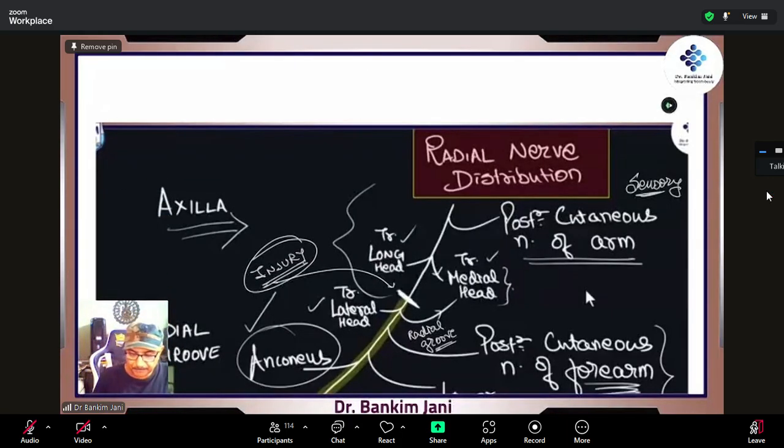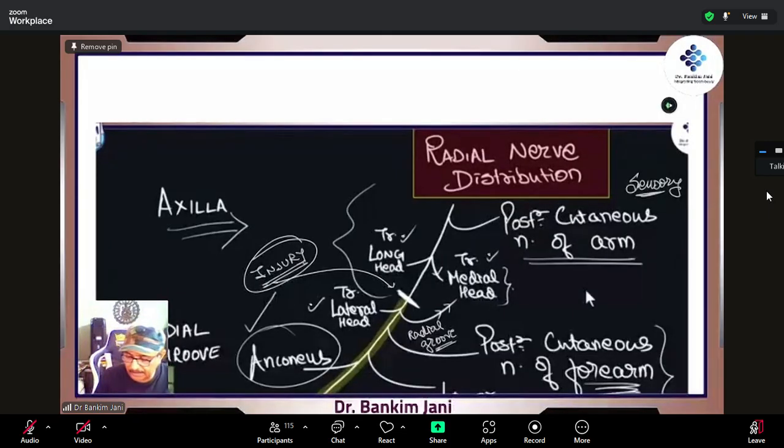Then it is giving branches. Branches to whom? We saw that it will be supplying the long head of triceps and the medial head of triceps. It comes down and it will be supplying the lateral head of triceps. All right, this is done. But then in the radial groove, there is one more branch which will be going up and supplying the medial head of triceps.